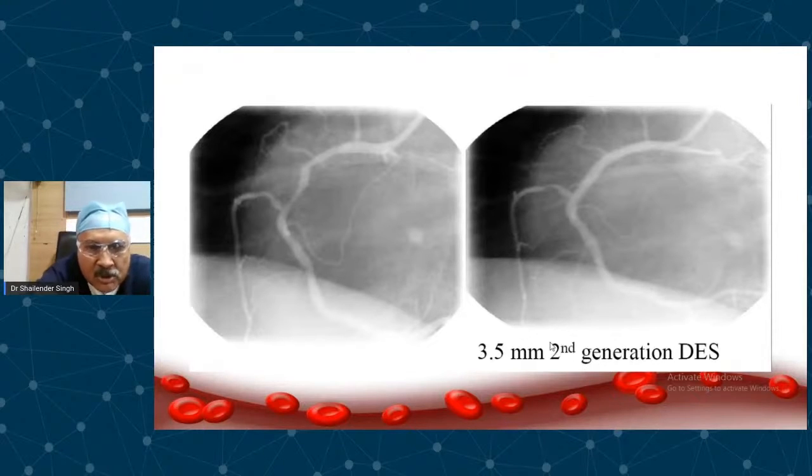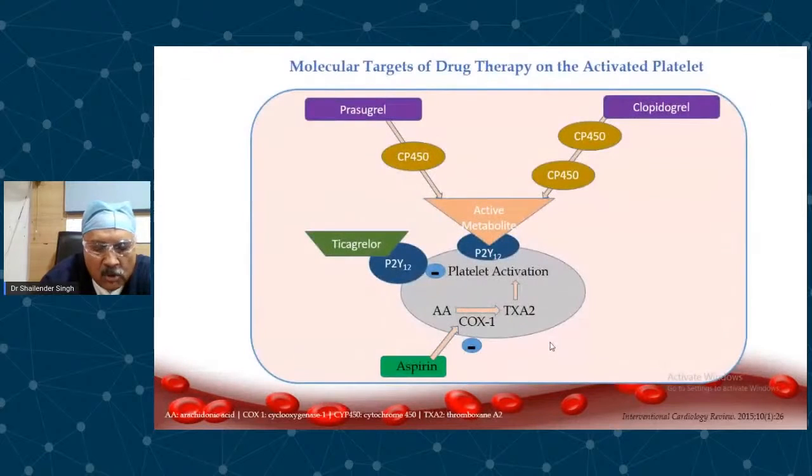So stent thrombosis is reduced by almost half, and very late stent thrombosis is almost eliminated with second generation. So the first step towards reducing stent thrombosis is using second generation DES. Even second generation DES takes longer to heal, and therefore you need antiplatelet therapy. You cannot replace antiplatelet therapy.